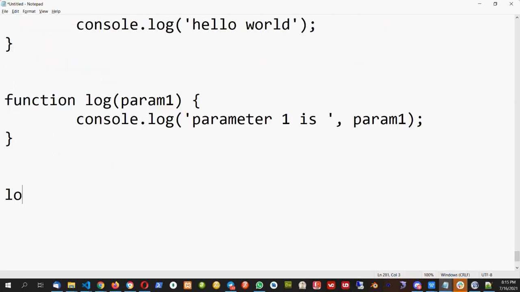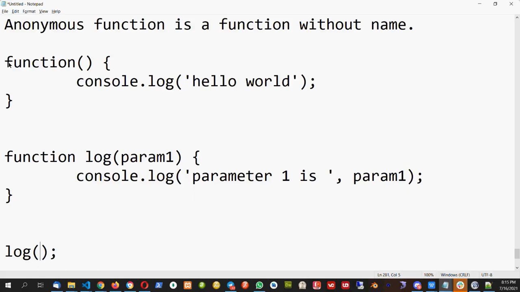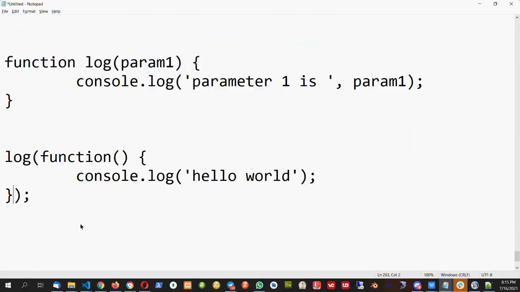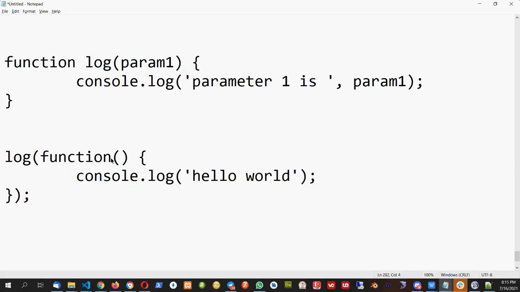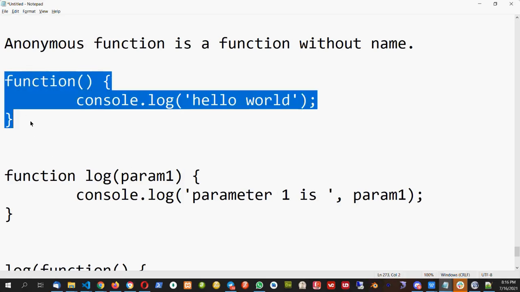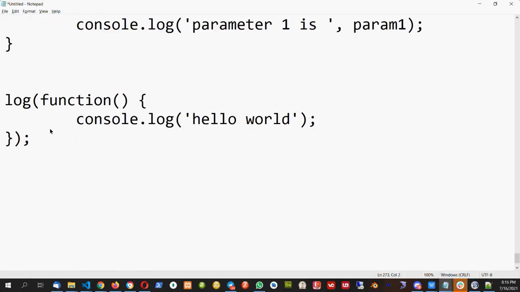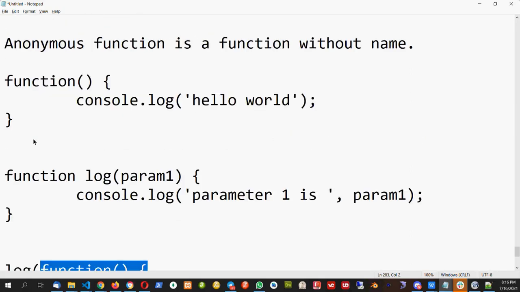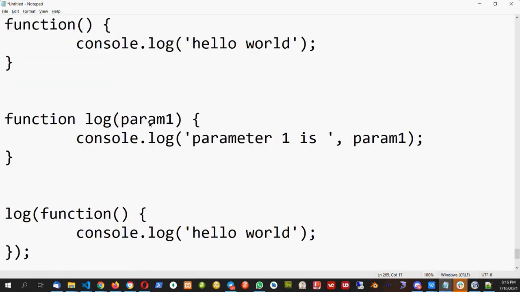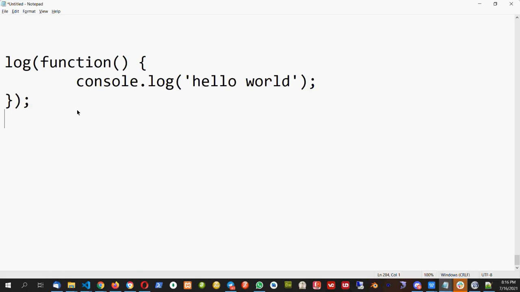So in this case, if I have to call the log, and I want to pass the function, I can pass the anonymous function like this. So I am passing this param1 as a function. Here it is not necessary to put the name. I don't need to put name here, and it will not give error in this case. But if I write directly this in the code, it will give error. But if we are passing this anonymous function as a parameter or as attribute, it will not give error. So anonymous function can be passed as a parameter to another function. That's why anonymous function is there.